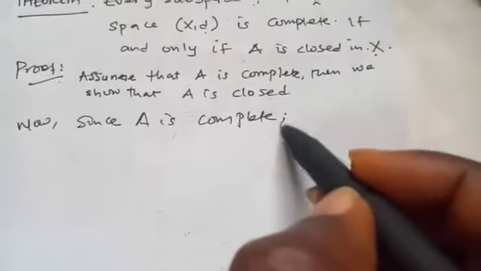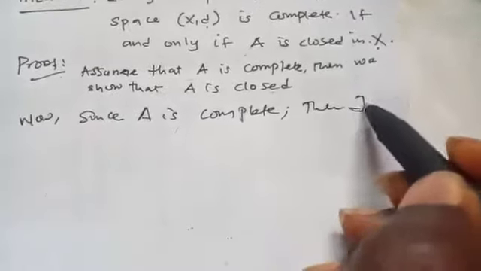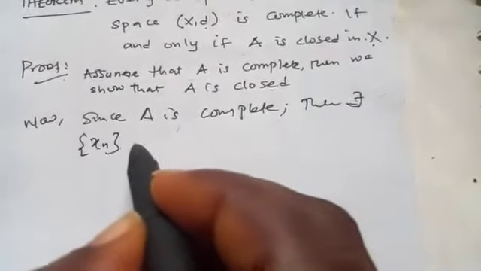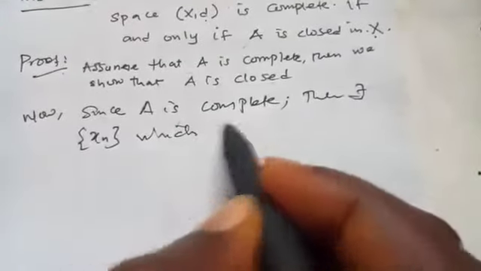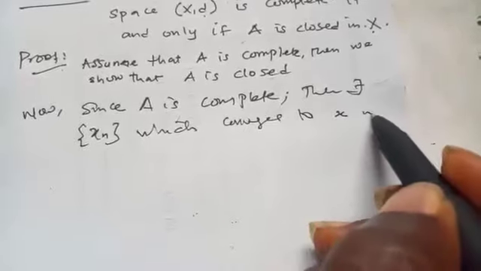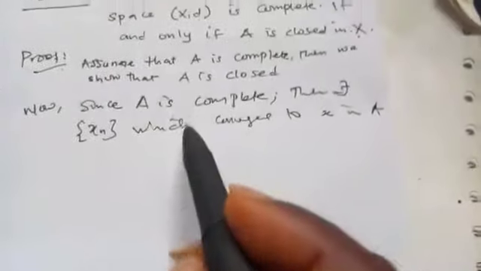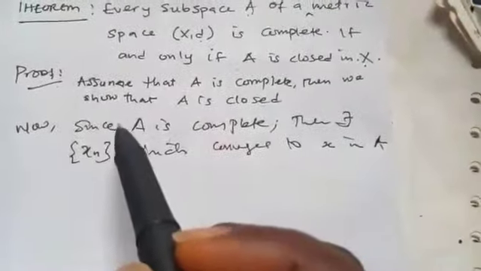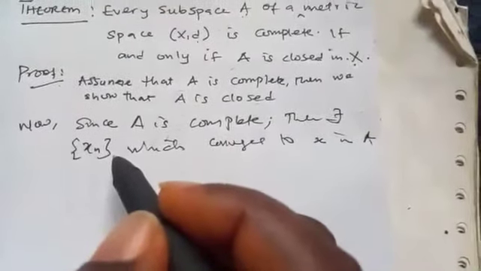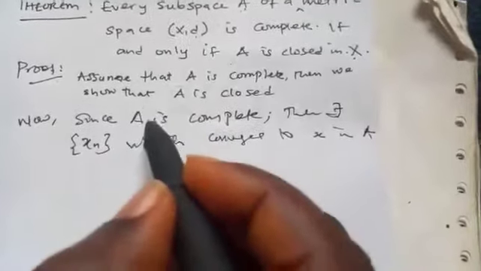So since A is complete, there exists a sequence which converges to x in A. When the space is complete, every Cauchy sequence in it will converge to a point in it.